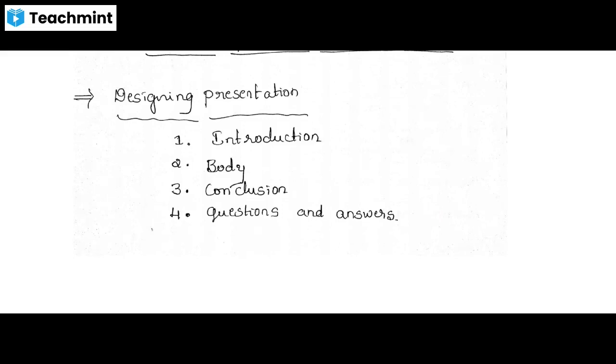And the conclusion. Finally we have to conclude the total presentation in only 2 minutes. We can't take much more time in the conclusion because we have already explained the concepts and subject matter of the presentation in the main body, that is, in the 15 minutes. So finally we conclude in 2 minutes.